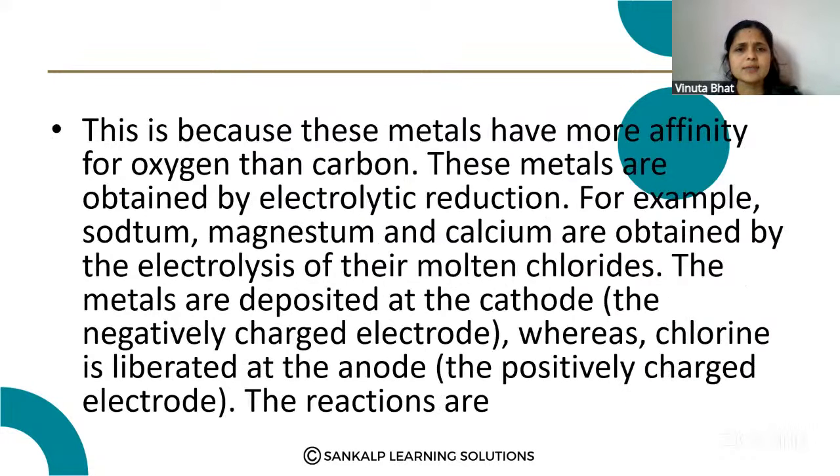Next one. This is because these metals have more affinity for oxygen than carbon. So these metals are obtained by electrolytic reduction. For example, sodium, magnesium and calcium are obtained by the electrolysis of molten chlorides. The metals are deposited at the cathode, which is negatively charged, while chlorine is deposited at the anode, which is positively charged. So you can see the reactions. First of all, you have to note down this answer.